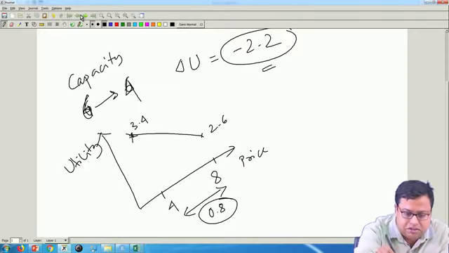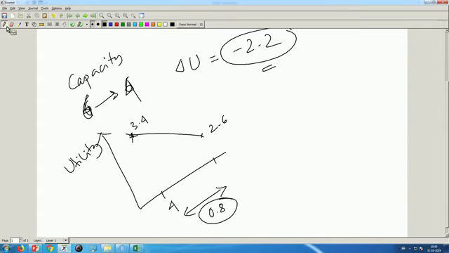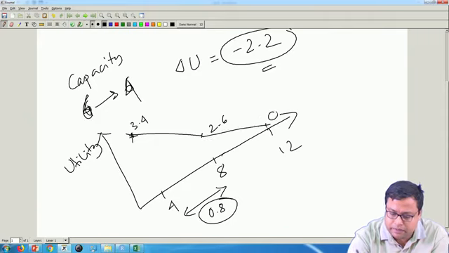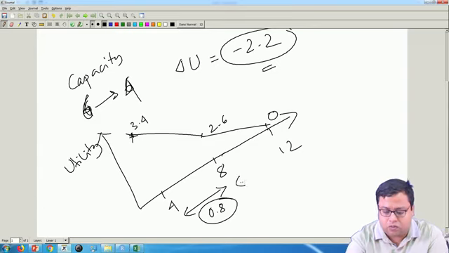Let us say your price was 12 lakhs initially. So, at 12 lakhs you were at 0, fair enough. Now, you have to manage for minus 2.2.